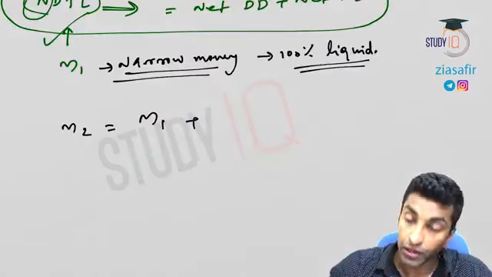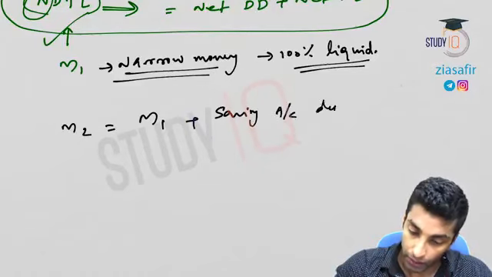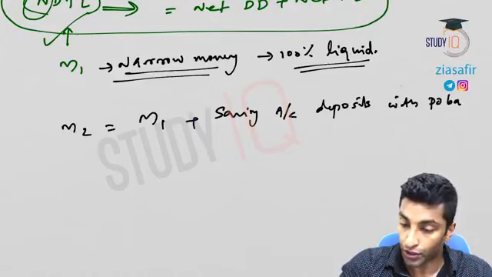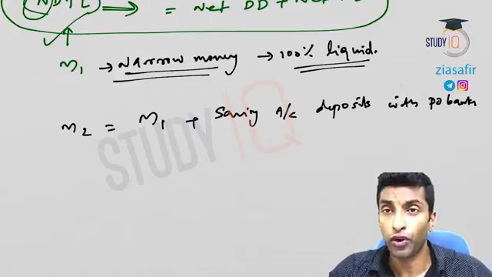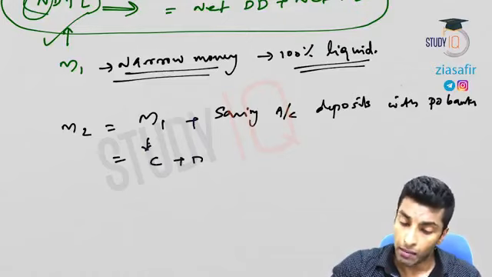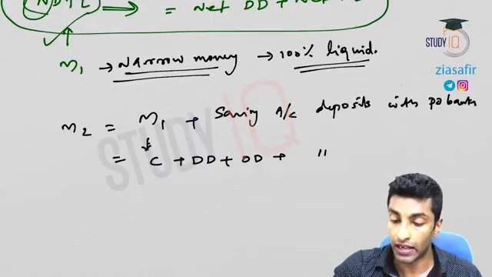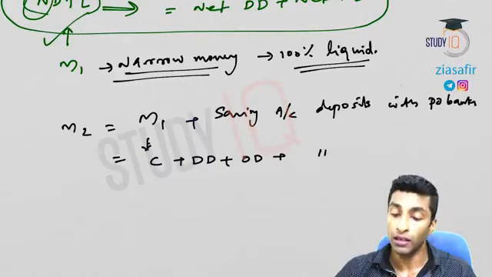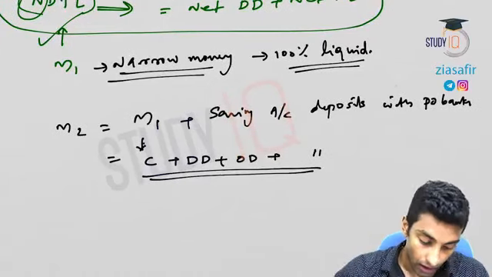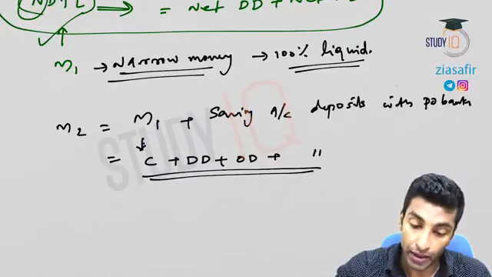So that is your M2, M1 plus savings account deposits with post office banks. Effectively, if you expand this, it is currency plus net demand deposit, plus other deposits, plus savings account deposits with the post office. These are the four elements which are coming in M2. I hope you understood M1 and M2.